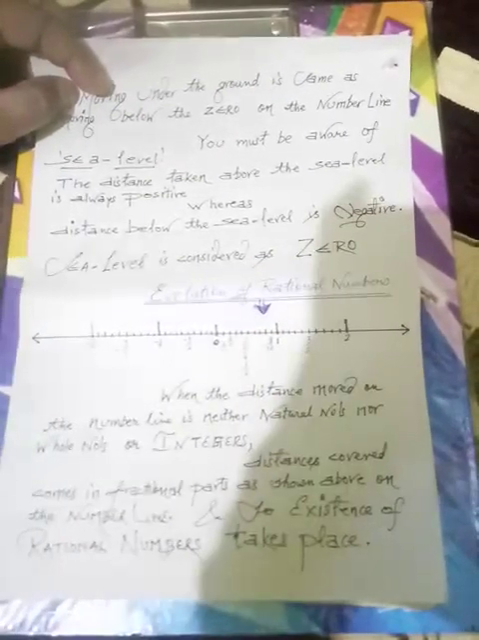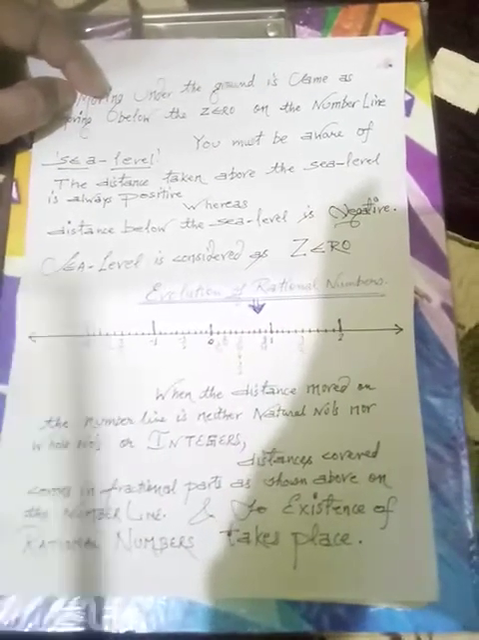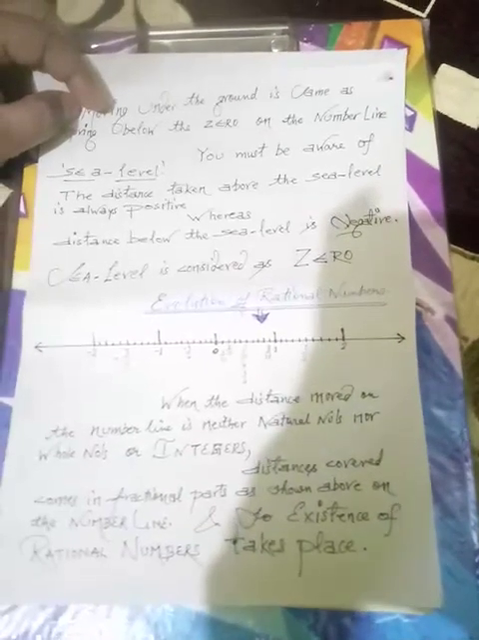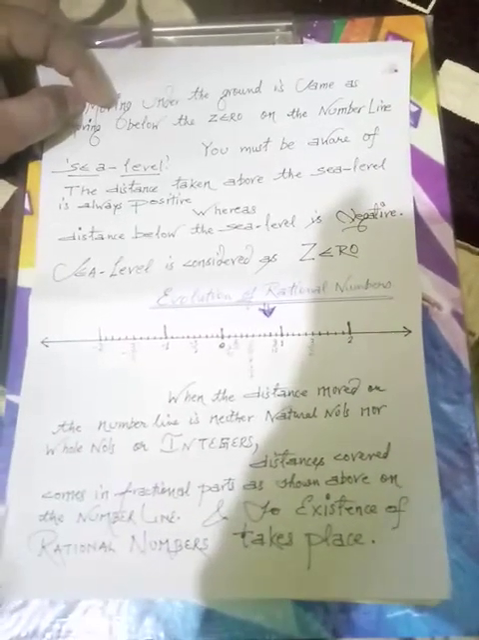Now when we move under the ground, it's the same as moving below the 0 on the number line. We will be aware of sea level. It means the distance taken above the sea level is always positive, whereas the distance below the sea level is negative. Sea level is always considered as 0. This is also called ground level. From here only the evolution of rational numbers comes.